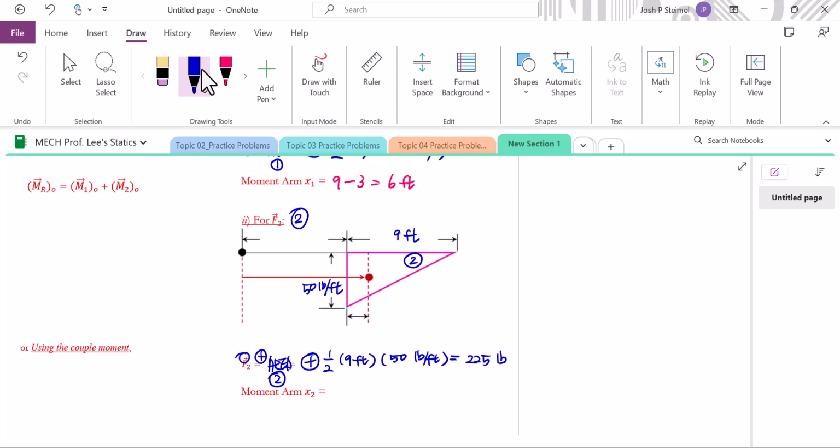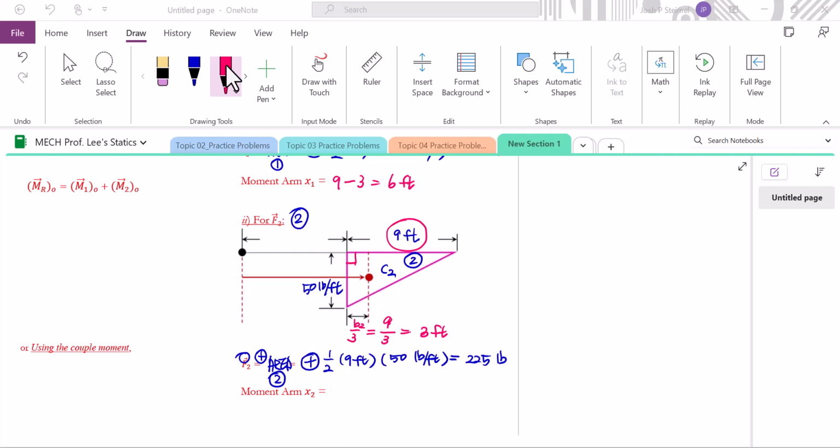Then we still have to answer where it acts. We do know the force of 2 will act at the centroid of area 2 here. How do we find the centroid of 2? First find the right angle. From the right angle, it is B over 3. Let's call this area 2, B of 2. B of 2 was 9 feet, therefore 9 divided by 3, so 3 feet will be this length.